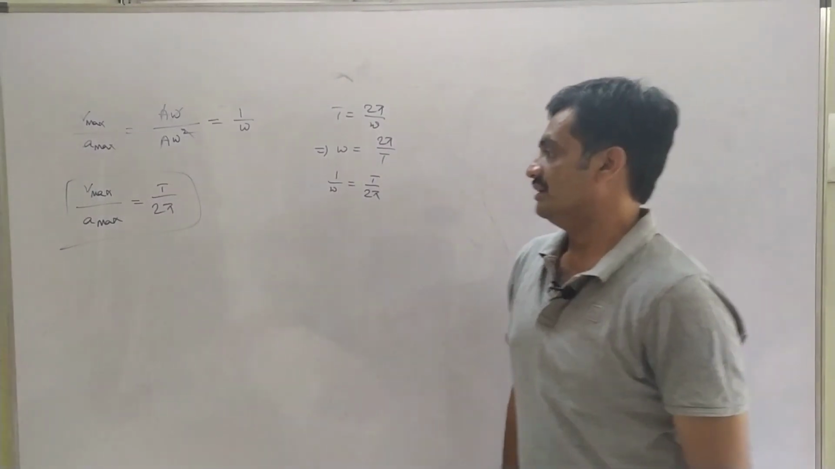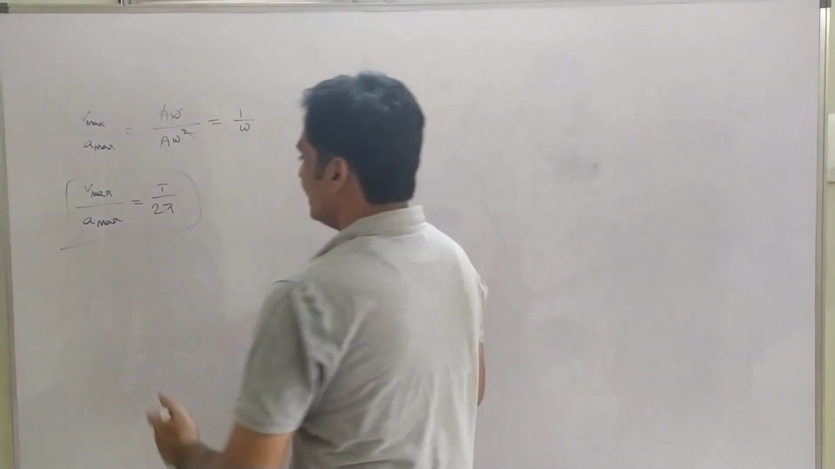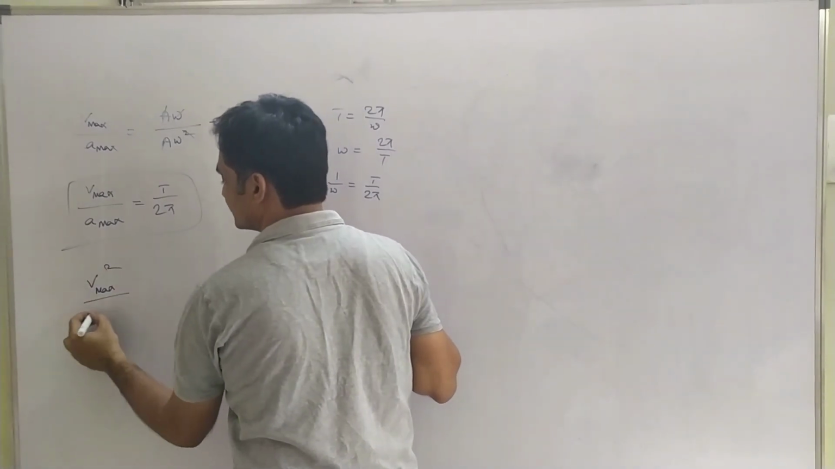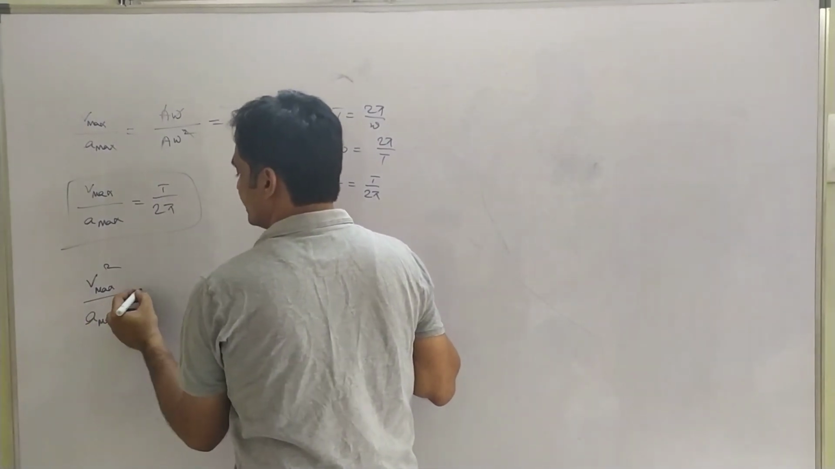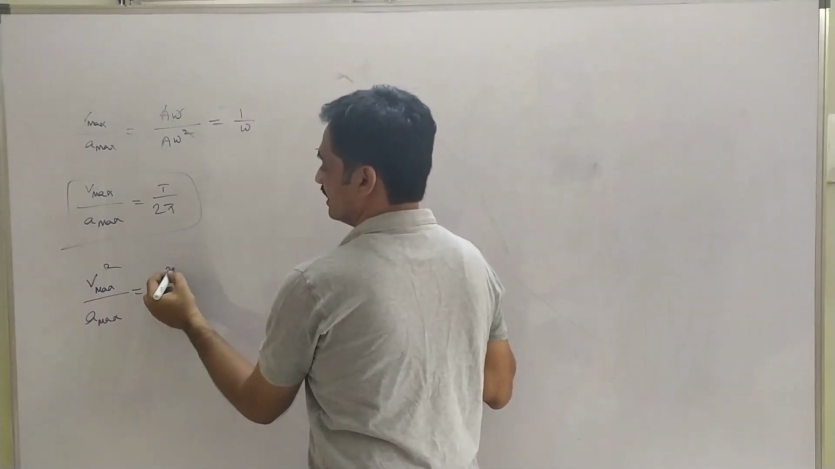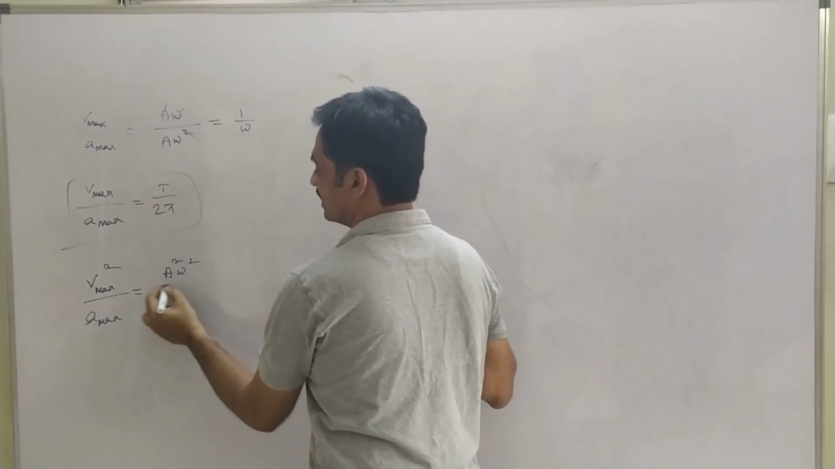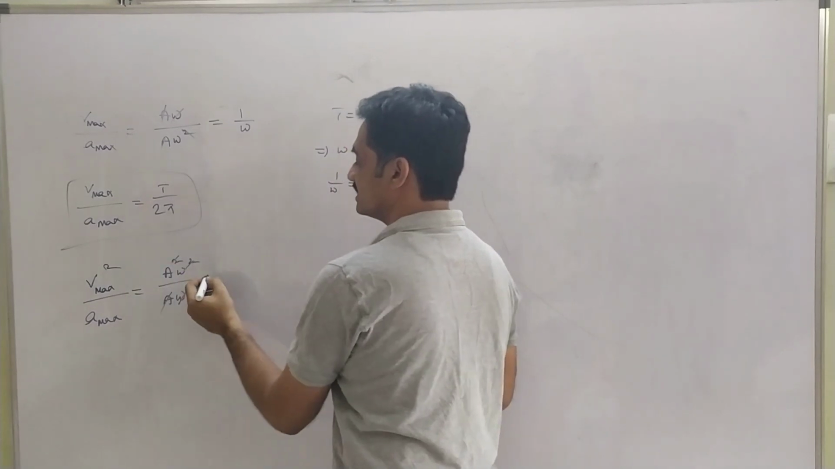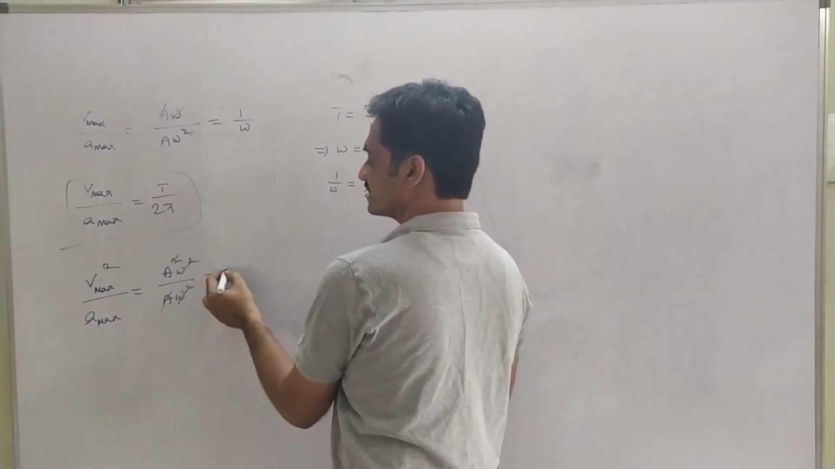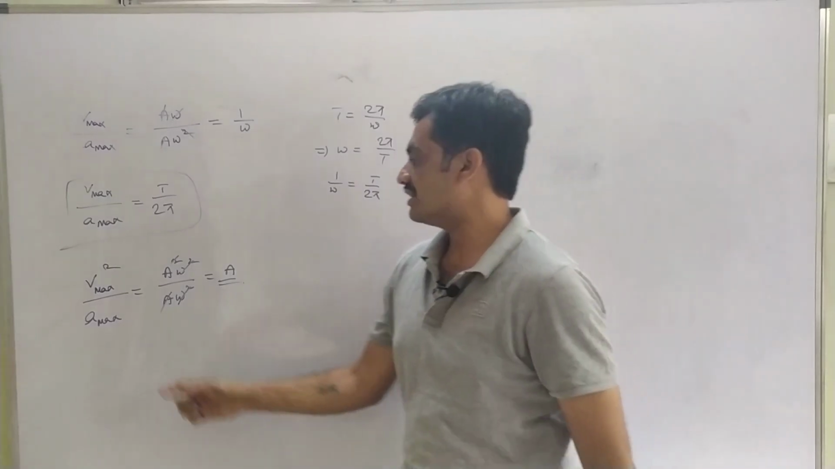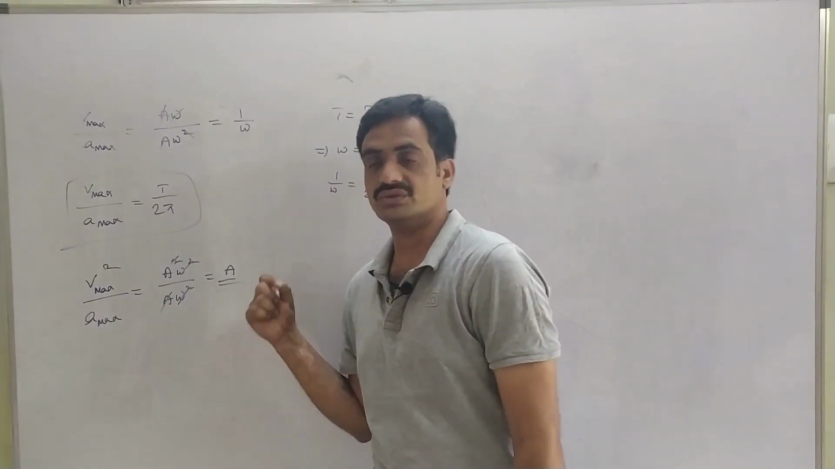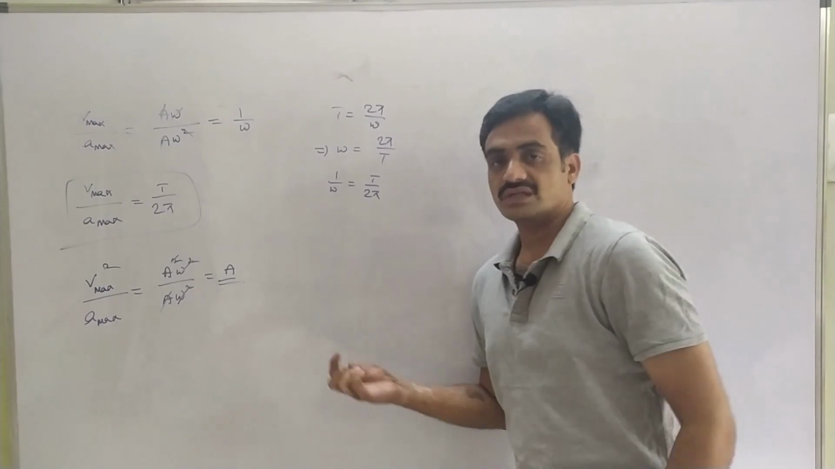T by 2 pi, where T is the time period. And next, the ratio of maximum velocity square to maximum acceleration is given as A square omega square by A omega square. So here omega square gets cancelled and here one A gets cancelled. So we get A. The ratio of maximum velocity square to maximum acceleration is equal to the amplitude. Take a screenshot, we will continue.